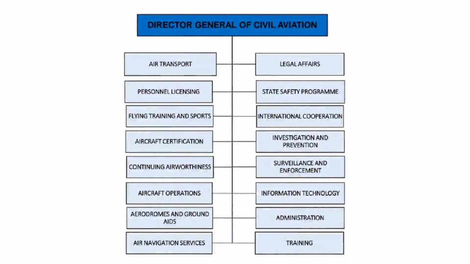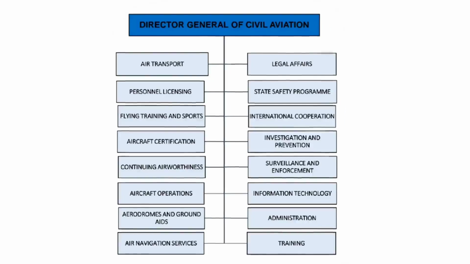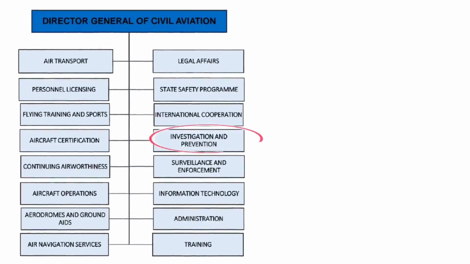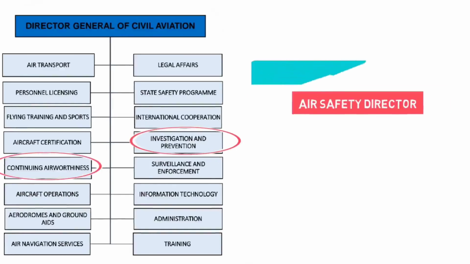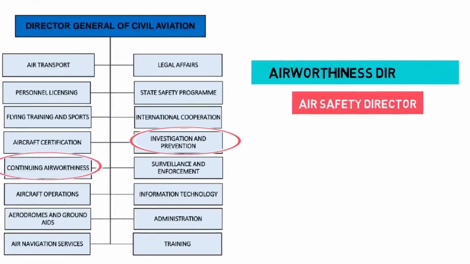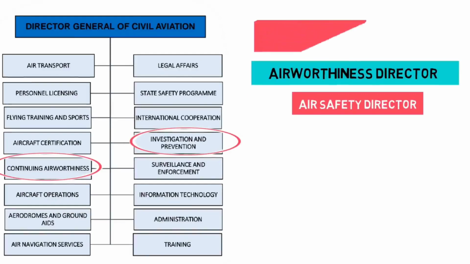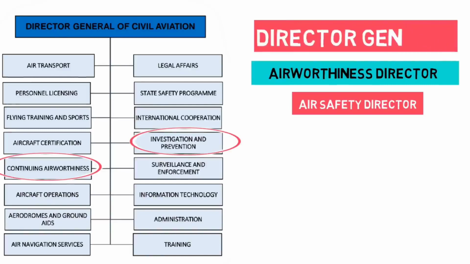Example, one department looks after air safety, another looks after aerodromes, licensing of persons, etc. Each department is headed by a director. Like the air safety department is headed by an air safety director, and the continuing airworthiness department is headed by a director of airworthiness. So every department manages their function and they all ultimately report to the DG, that is Director General.